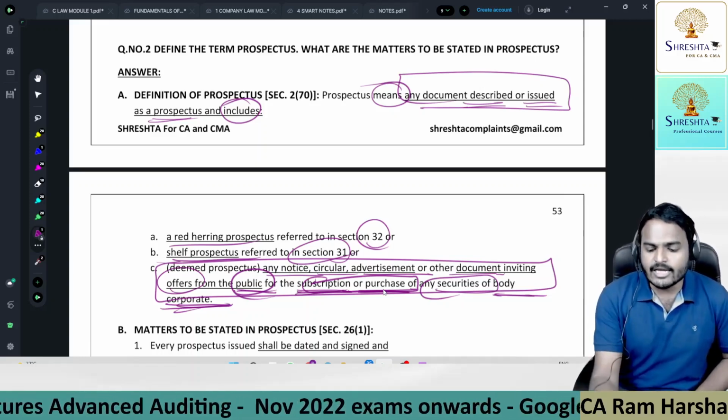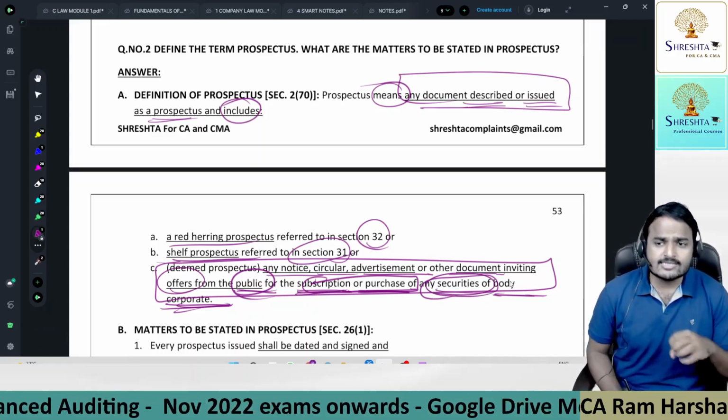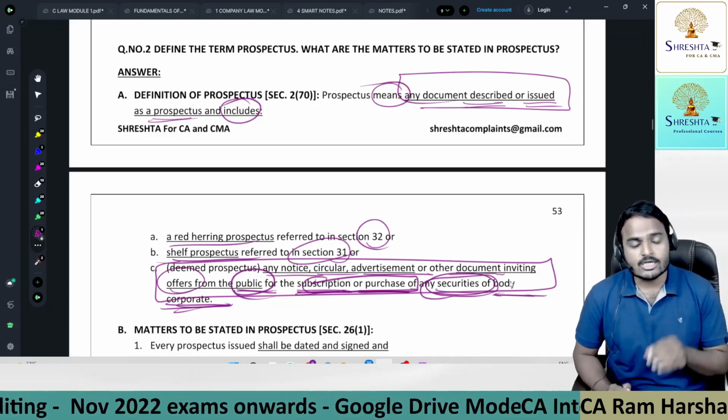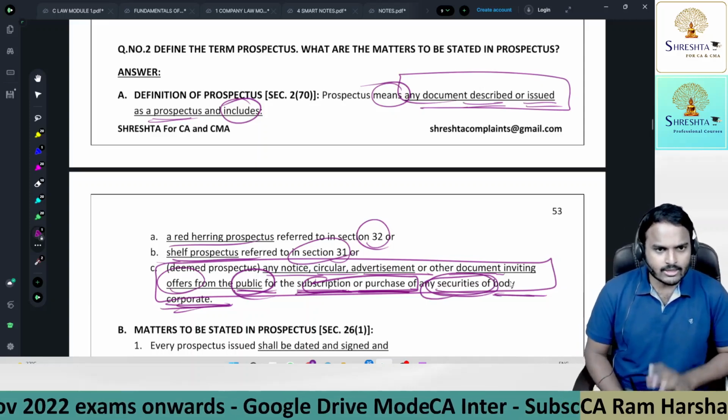Next one, any security. So securities is a broader term. Instead of calling shares, we use the word securities. Securities is an inclusive term. Next point, we will discuss securities only, don't worry.